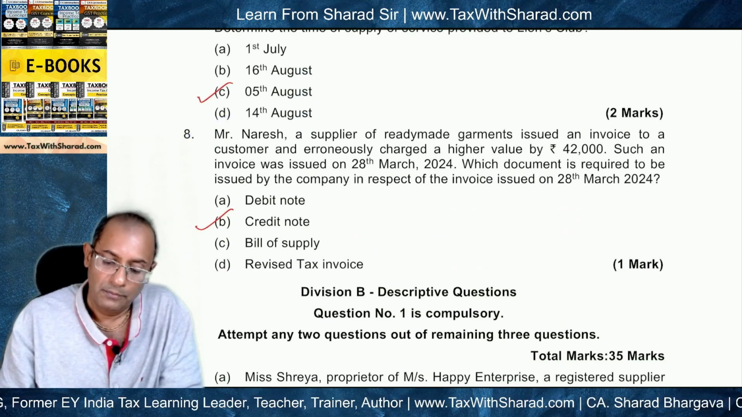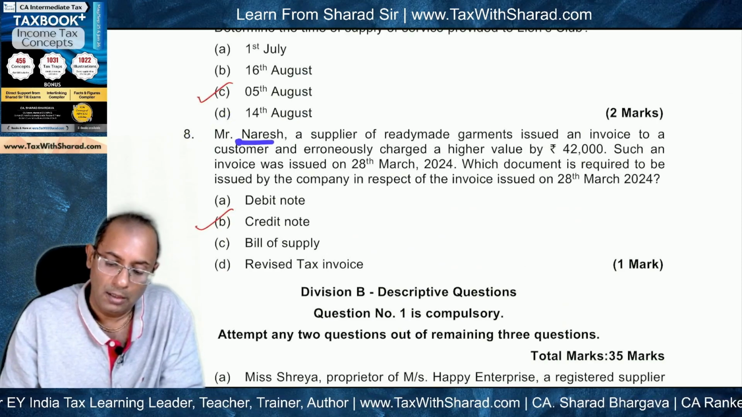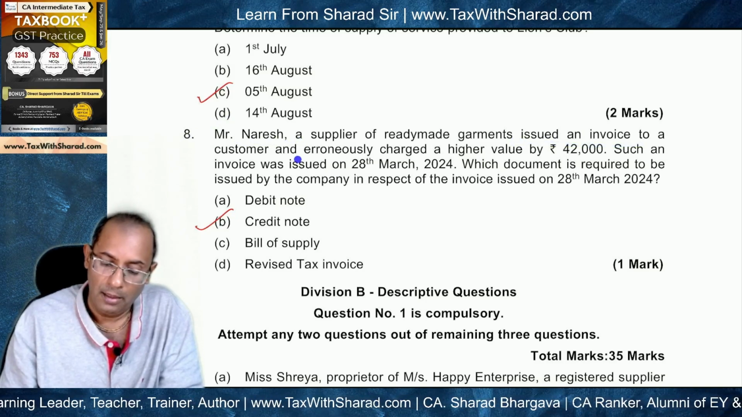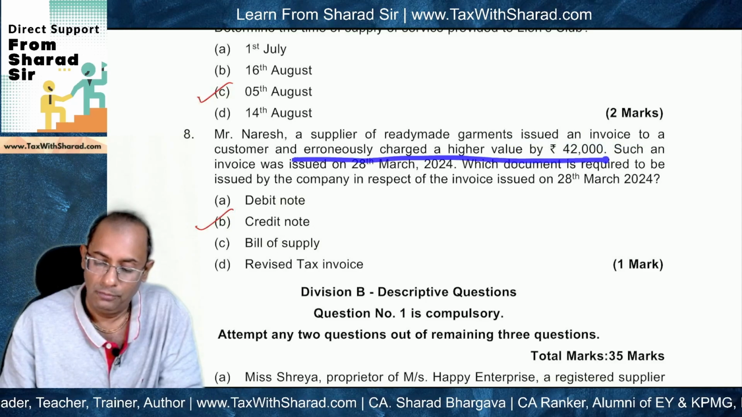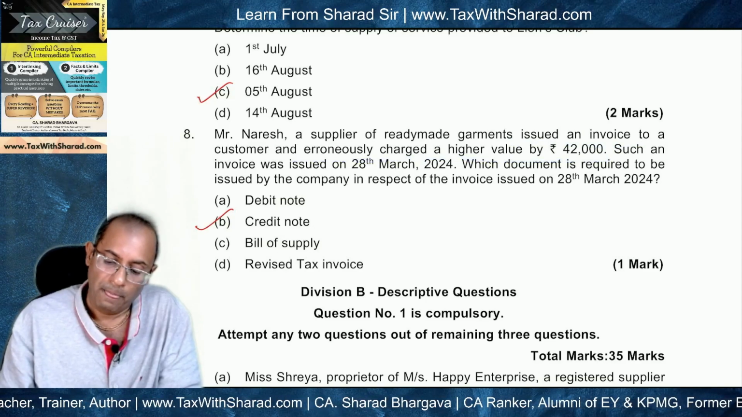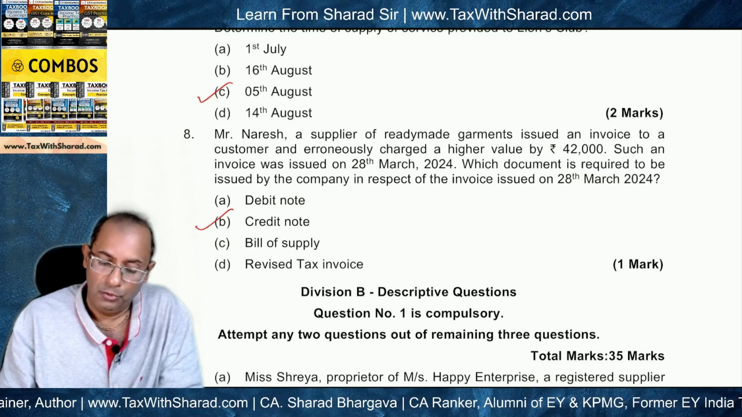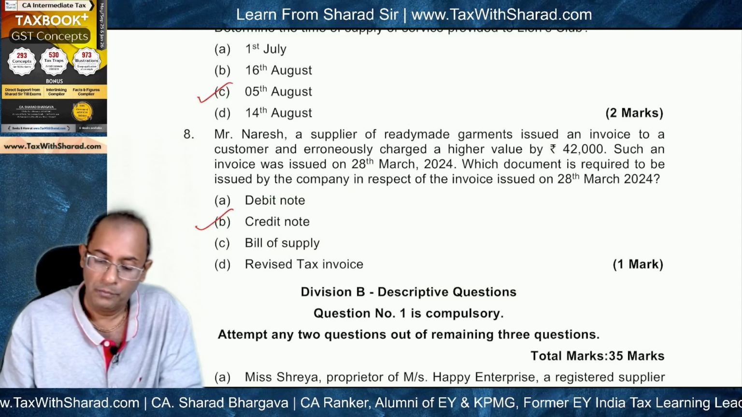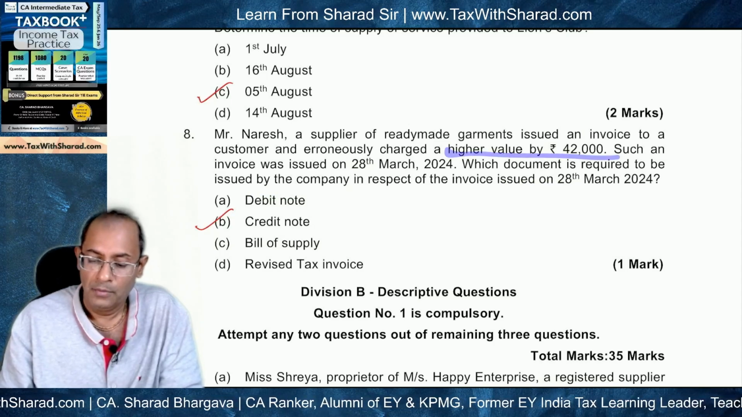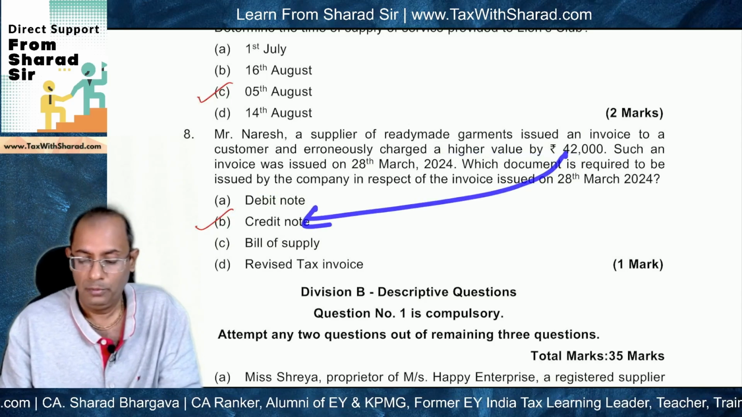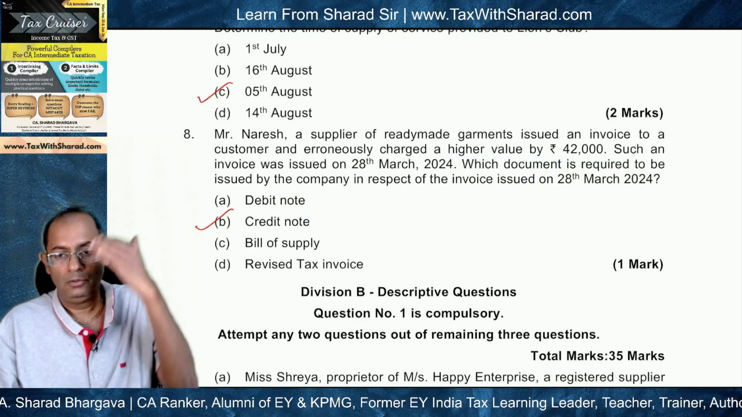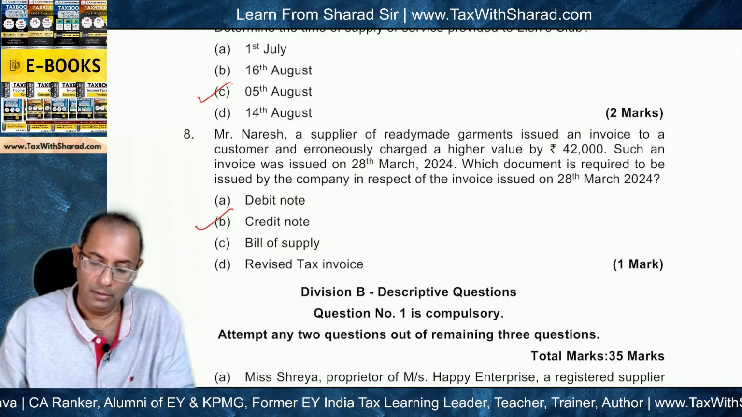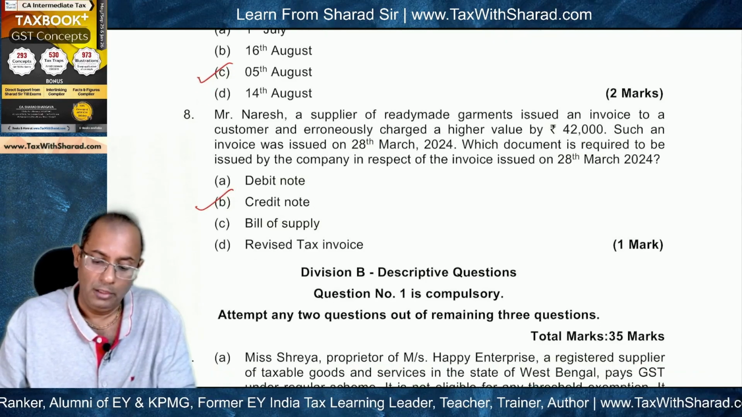Last question is regarding Mr. Naresh, who issued an invoice to a customer and erroneously charged a higher value by 42,000. And the invoice was issued on 28 March. Which document is required to be issued in respect of the invoice issued? So since this is an overcharging, therefore obviously credit note will need to be issued for 42,000 to bring down the amount by this particular level. So credit note will need to be issued.